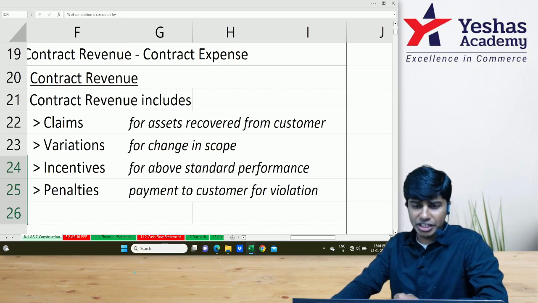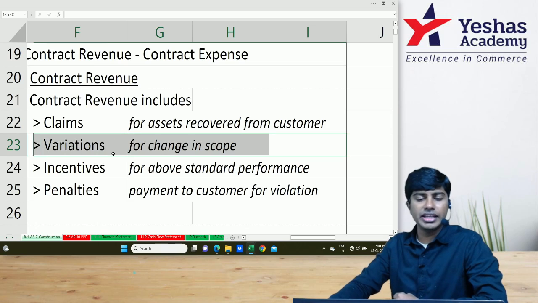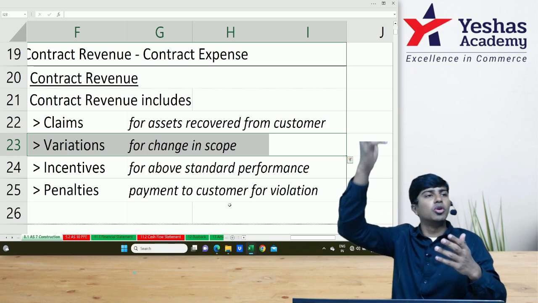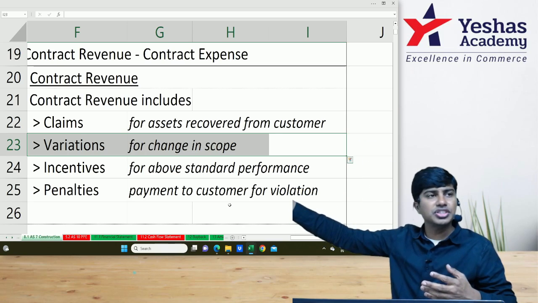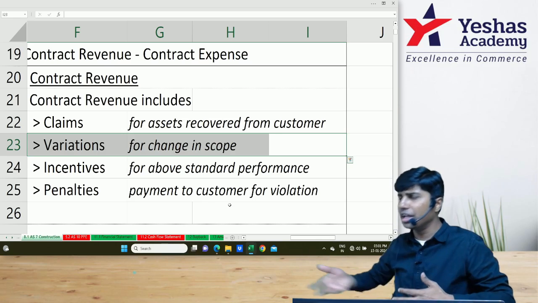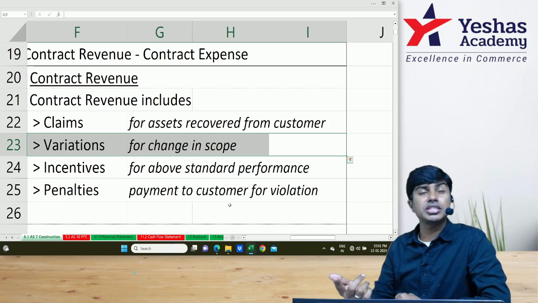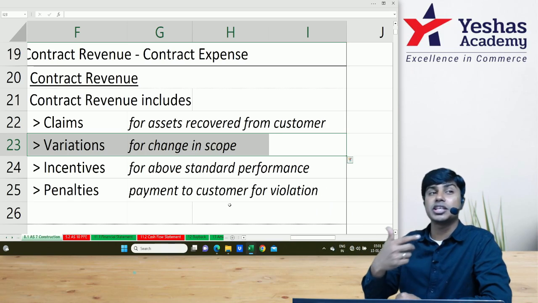Next one, variation. Variation is any change in the scope. If there is a deviation from the existing contract agreement, we go slightly ahead, build one more floor, build a little more extra construction, build an extra wall, build an extra kilometer of road. If we do any of these, for this variation from the existing contract, the customer might compensate us by extra payment.